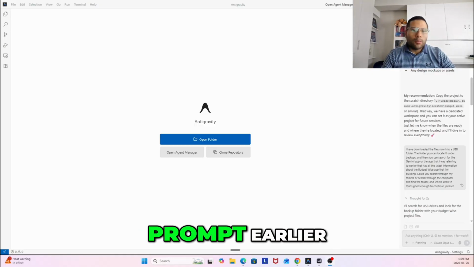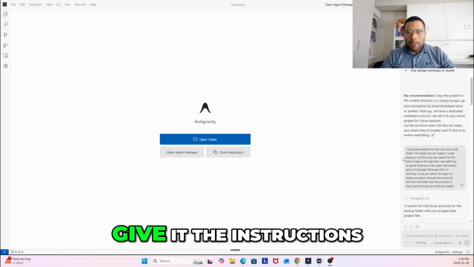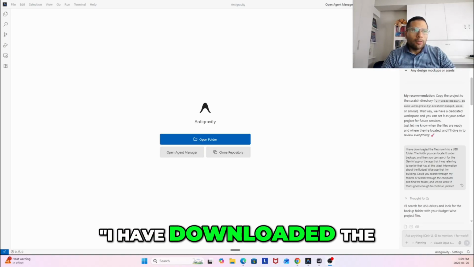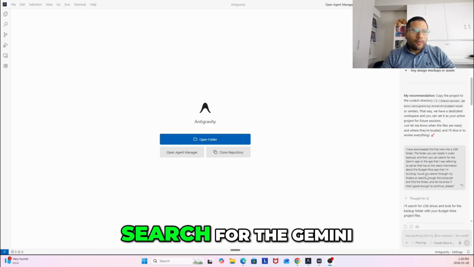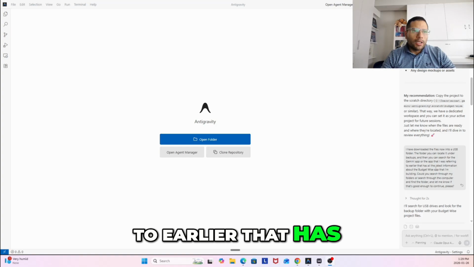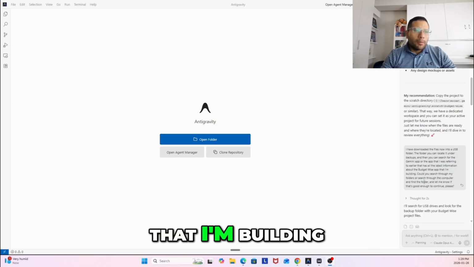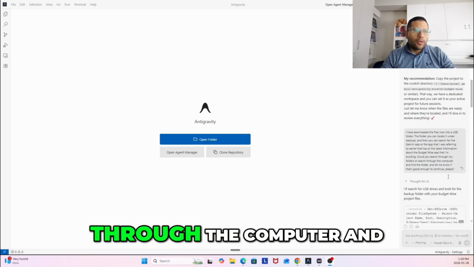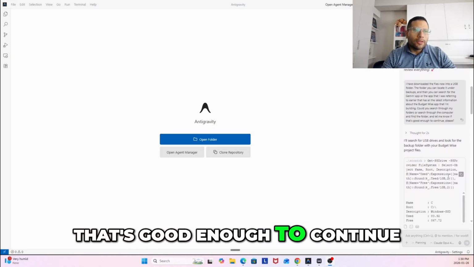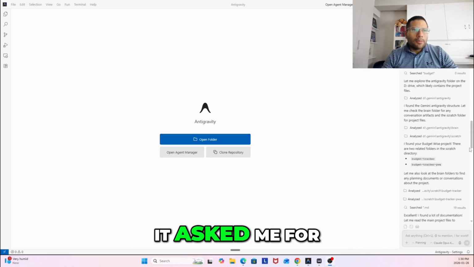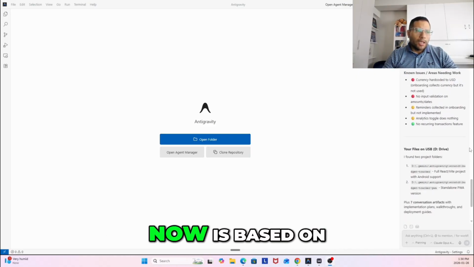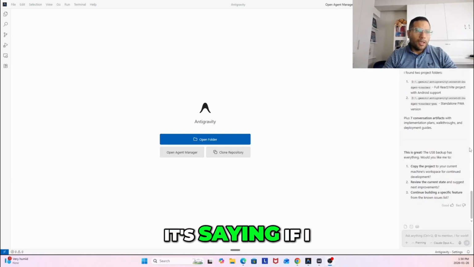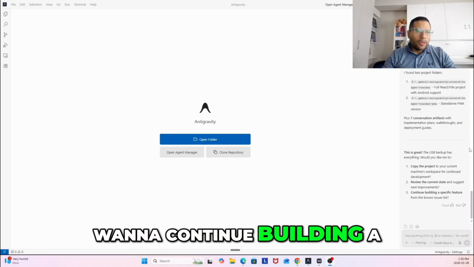I did this prompt earlier where I gave it the instructions of what I needed to do. I said, I have downloaded the files now into a USB folder. You can locate it under backups, and then you can search for the Gemini app, the app I was referring to earlier that has all the latest information about the BudgetWise app that I'm building. Could you search through my folders or the computer and find the folder, and let me know if that's good enough to continue, please. Then it did some searching and asked me for some permissions. I gave it permissions and it actually found the app. So the next step is based on the questions it's asking me: if I want to copy the project, if I want to review the current state, and if I want to continue building a specific feature.